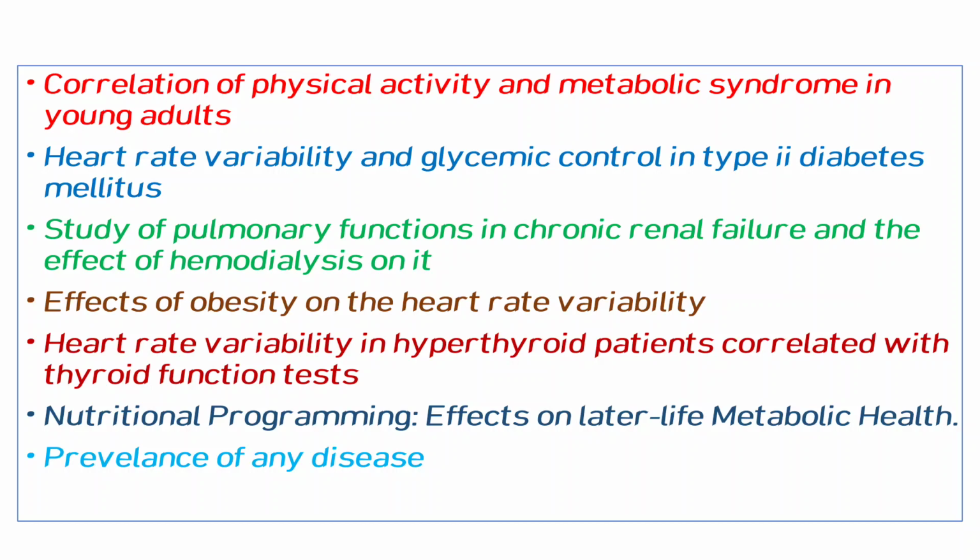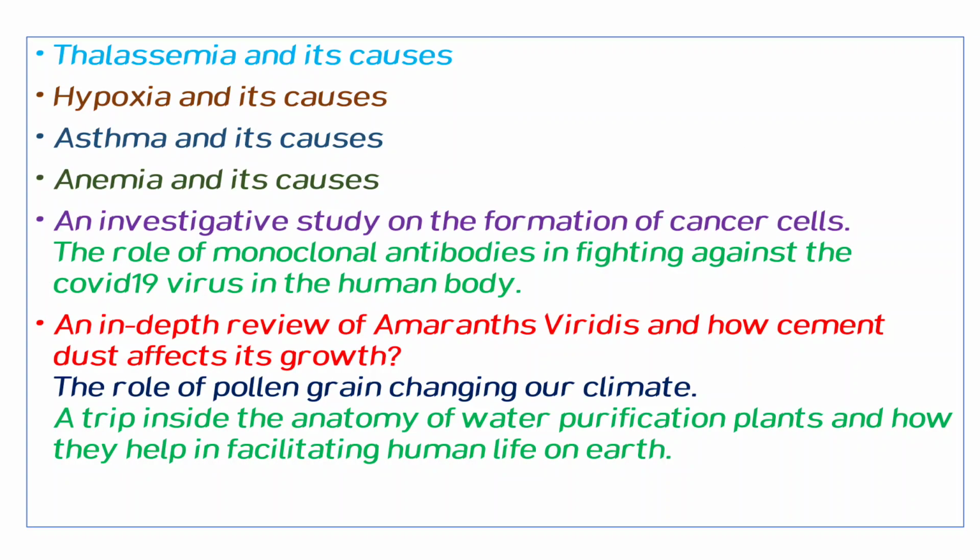Nutritional programming: effect on later life metabolic health. Prevalence of any disease like diabetes of a selected area, obesity in a selected area, thalassemia and its causes, hypoxia and its causes, asthma and its causes, anemia and its causes. It may be studied on some specific patients in clinical trials.